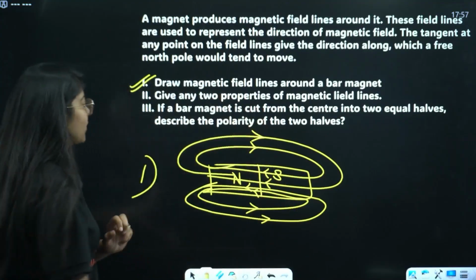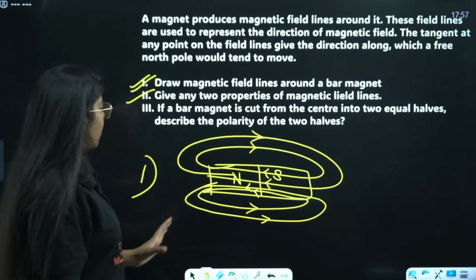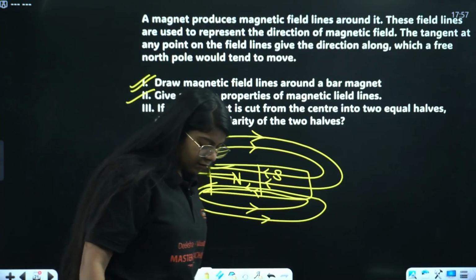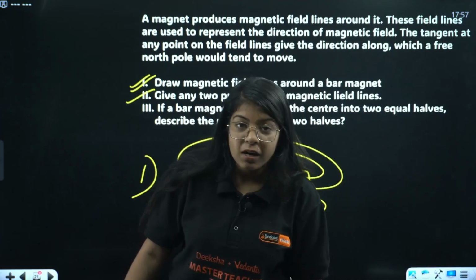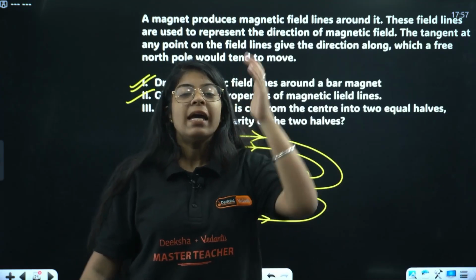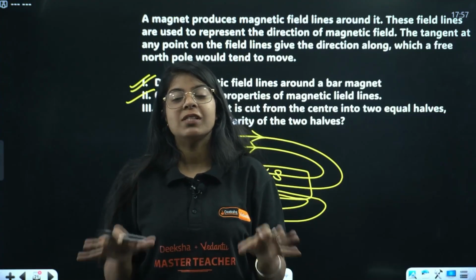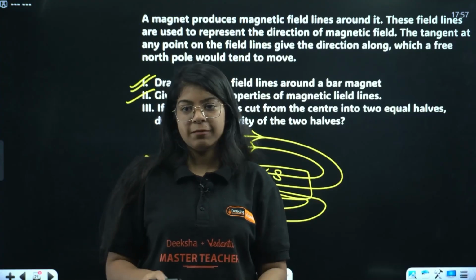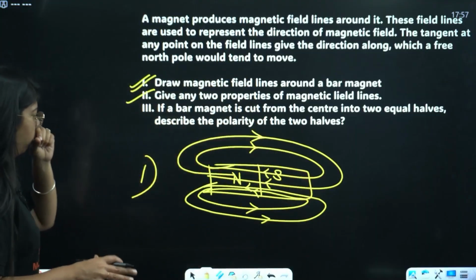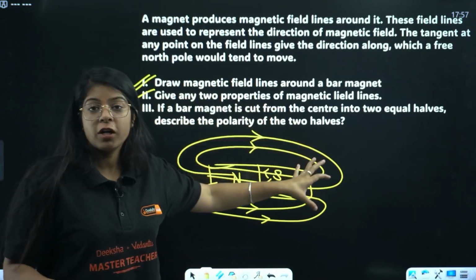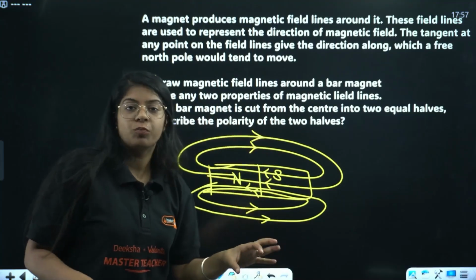Three properties. Okay, then if a bar magnet is cut from the center into two equal halves, describe the polarity of two halves. We know, ma'am, don't try to trick us. CBSE tries to trick us always. We know even if we cut the magnet, both halves will have north poles and south poles. Done. Basic. Very good. Their polarity, they will not be of a single polarity. Both will have both north poles and south poles in them.